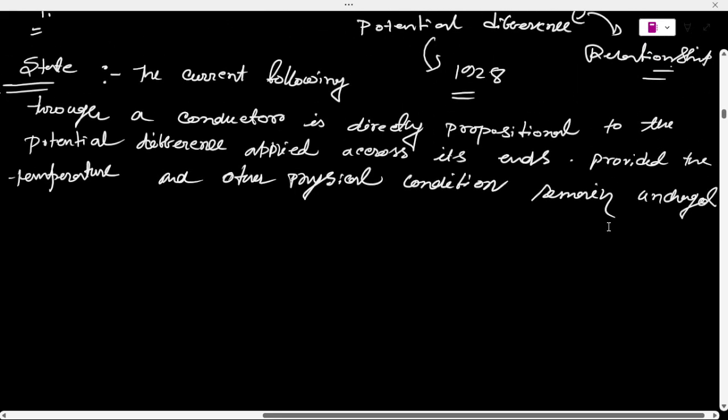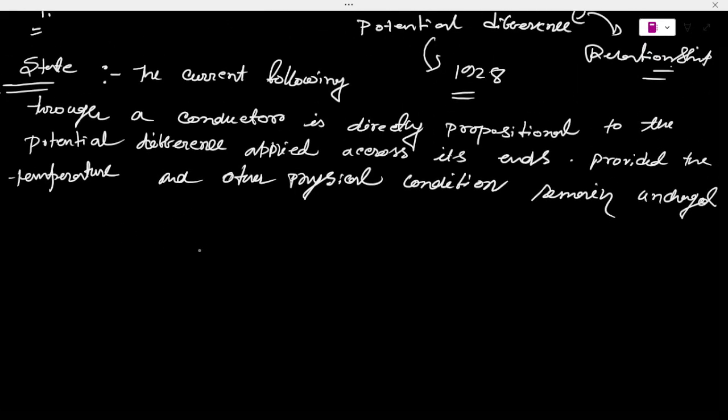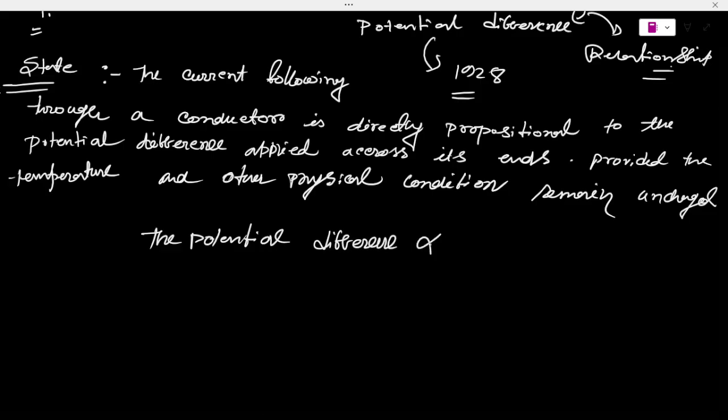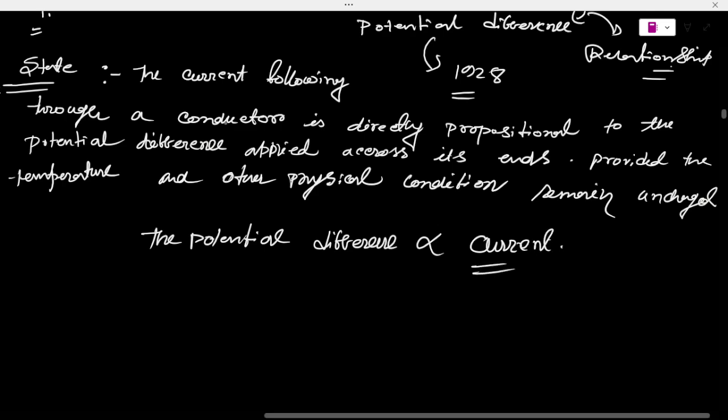Remain unchanged. So basically the potential difference is directly proportional to the current, directly proportional to current, okay. So V is proportional to the potential difference.